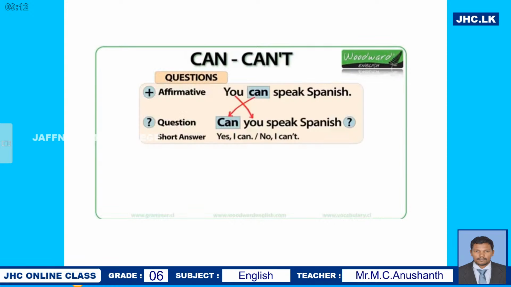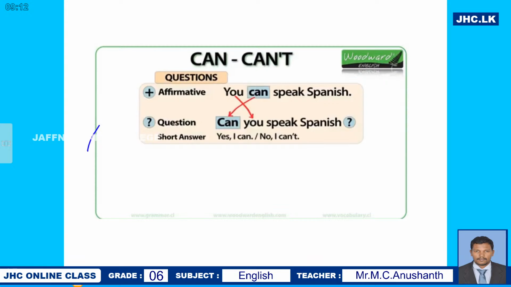Now with questions. Can with questions. The way we use questions with can. We learned the affirmative form and the negative form, and now questions with can.